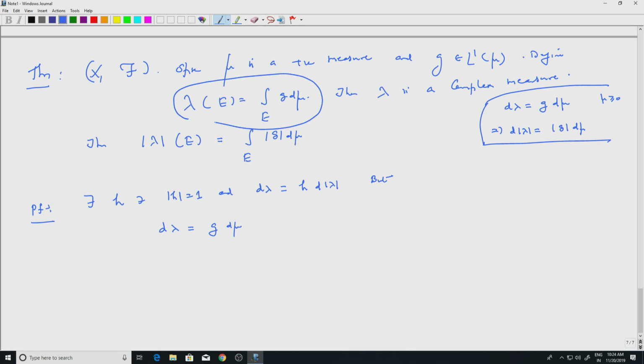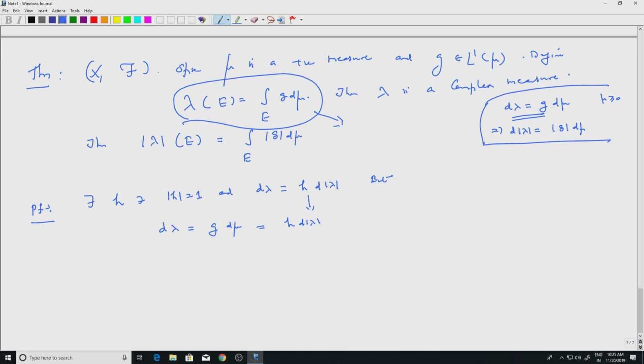In symbolic form, d lambda is equal to G d mu, which is the same as saying lambda of E is the integral over E of G d mu, and d lambda is also given by H times d mod lambda.